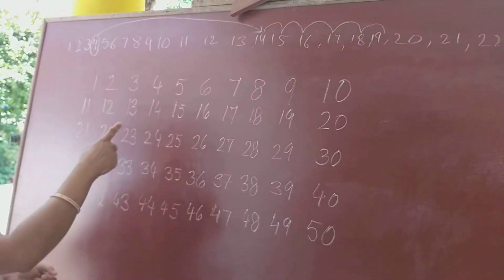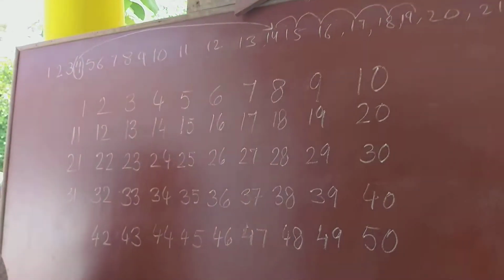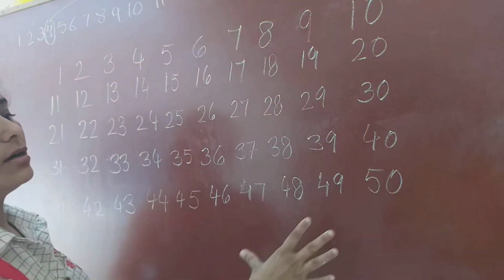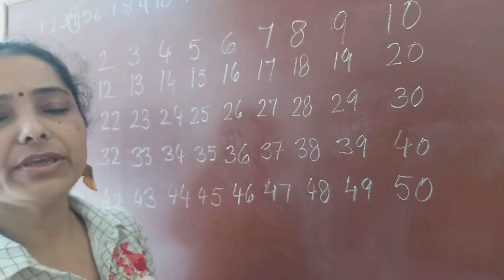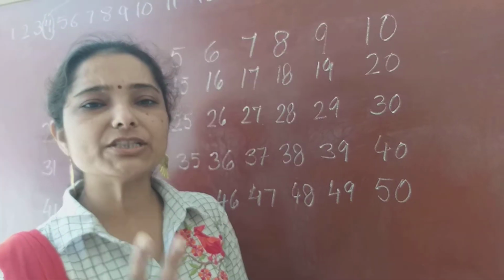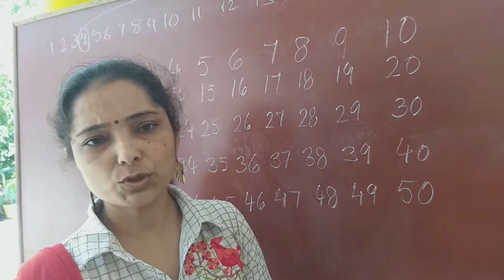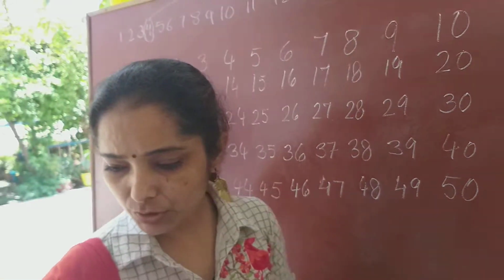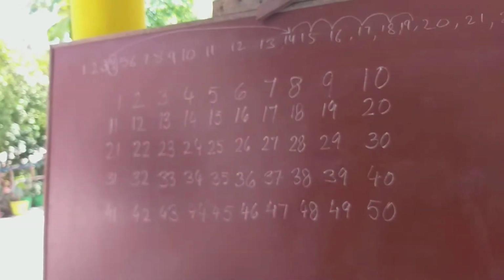This is a number grid. Here we are going to do a 2-digit sum. Now, the question is given to us.